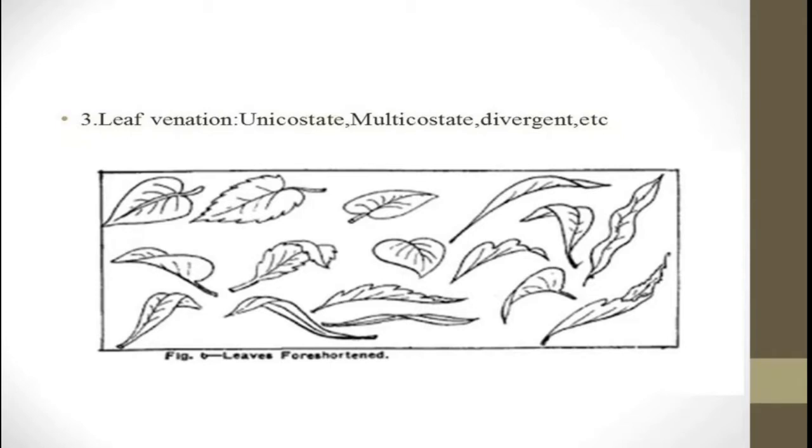Then the next one is the inflorescence. What is meant by inflorescence? Inflorescence means the natural mode of arrangement of flower or flowers on the plant axis or peduncle. There are two types of inflorescence: the first is racemose and the second is cymose.